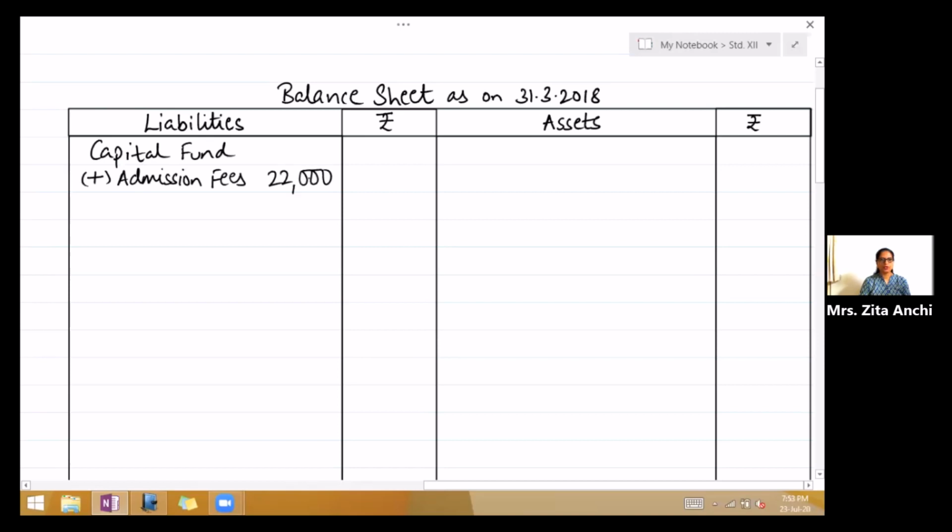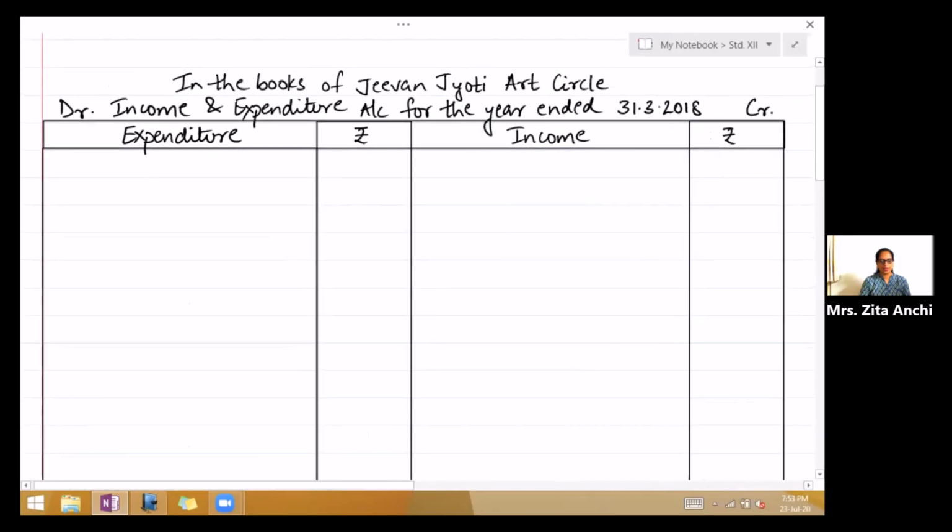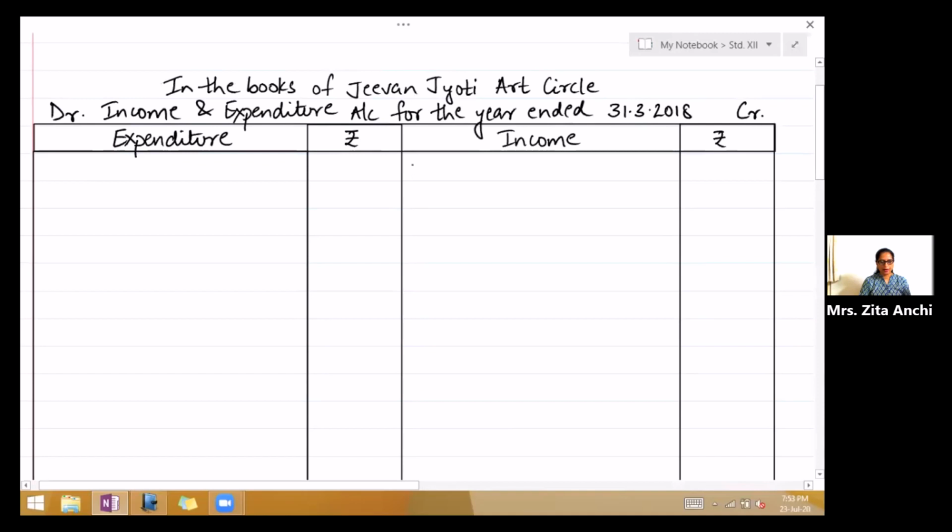Next is subscription. Subscription is an income. So take your income and expenditure account. Right there, by subscriptions. It's got an adjustment. So write in the inner column 40,000. Leave a line for adjustment. Next is donations. So again, income. So write by donations. This is also got an adjustment. So write in the inner column 18,000. Leave one line for adjustment.